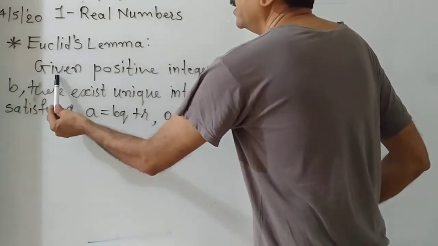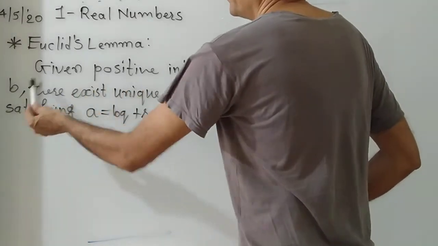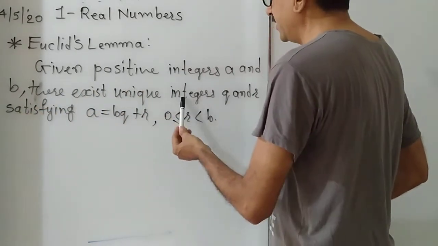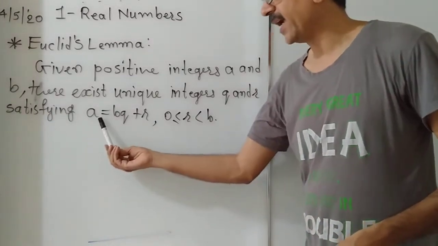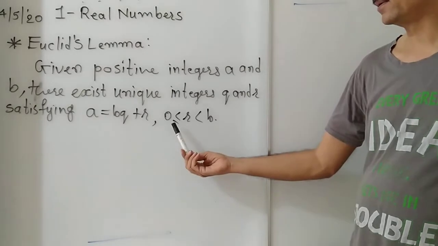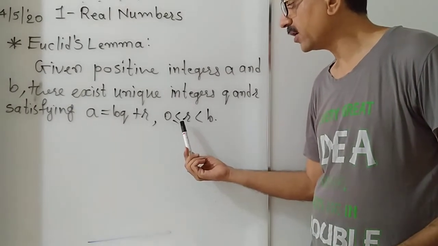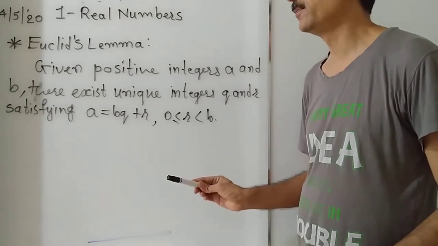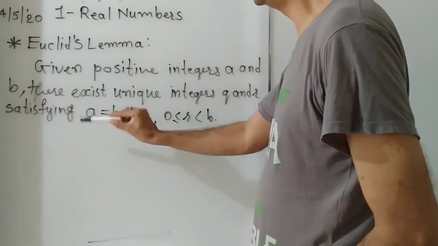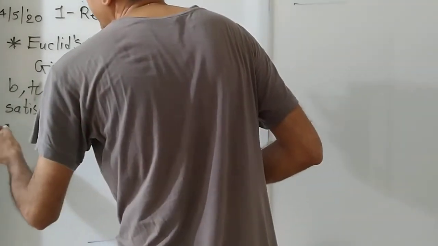Let's read it. Given positive integers A and B, there exist unique integers Q and R, satisfying A is equal to BQ plus R, where 0 is less than or equal to R, less than B. Understood? With the help of Euclid's lemma, what can we find?